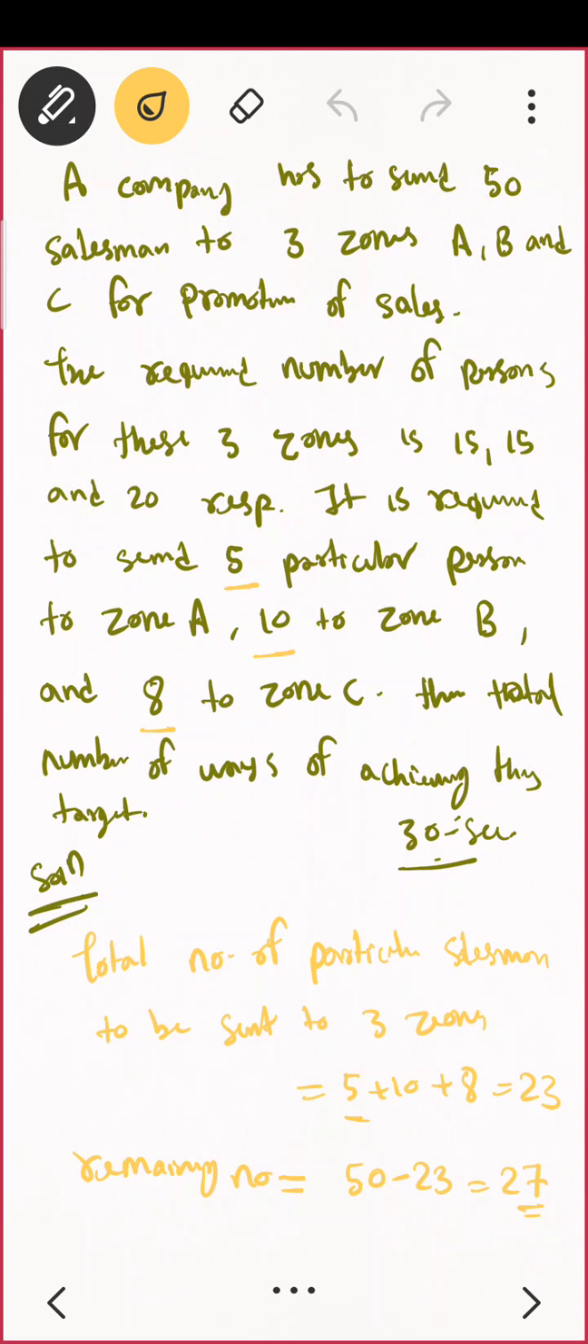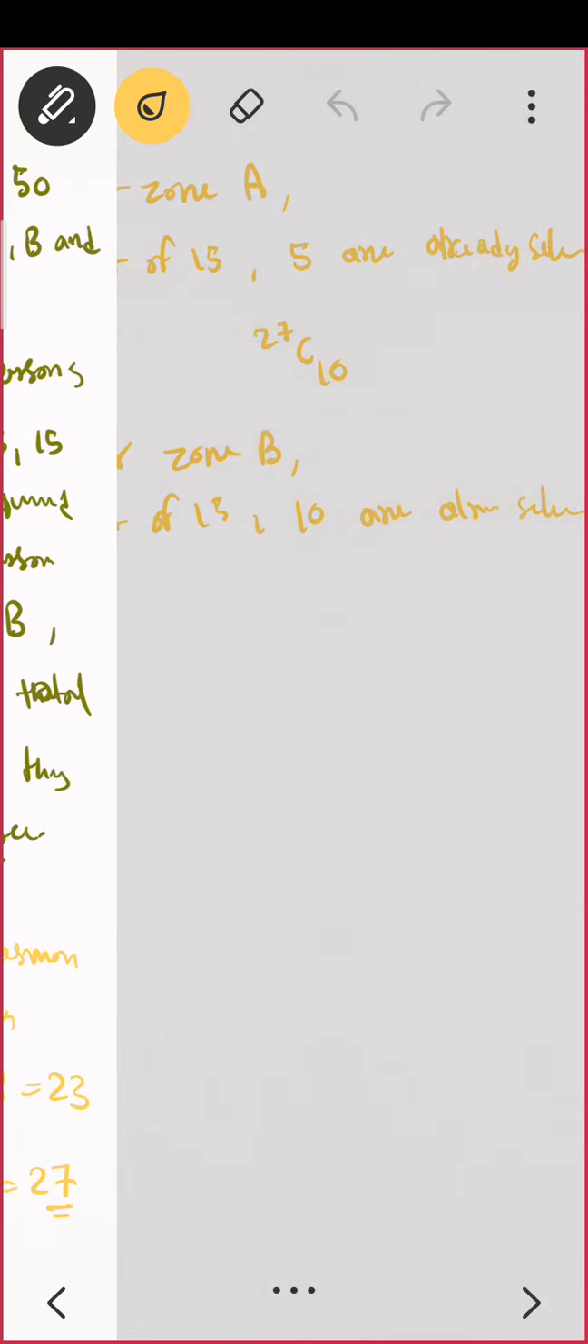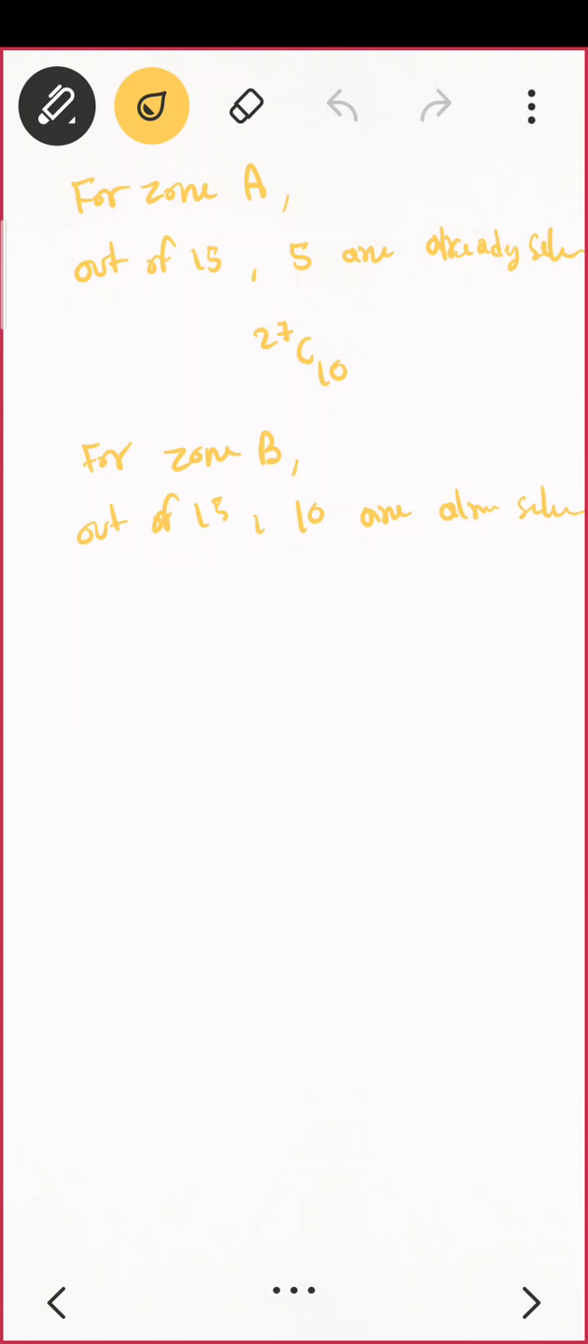Is that clear, everyone? So remaining to be selected, it is 17, correct? So out of this 17 you have to select 5 people, that is 17C5. For zone 3, yes,